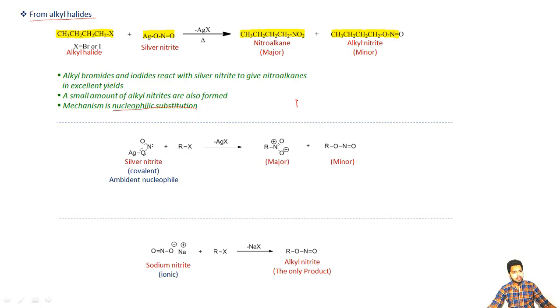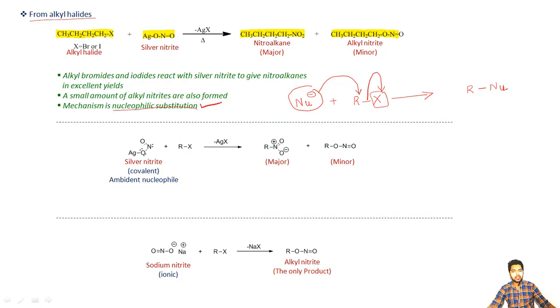Suppose we are having some nucleophile. Let me draw here a nucleophile, and let us say we are adding some alkyl halide to it. By nucleophilic substitution, we simply mean this nucleophile will attack this R group here. The halogen will act as the leaving group, and it will be eliminated from the reaction. Ultimately, we will be getting R bond Nu, that is the nucleophile. Because this nucleophile is substituting the position of X, we call this type of mechanism nucleophilic substitution.